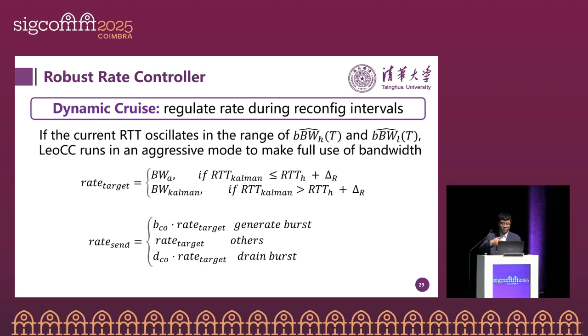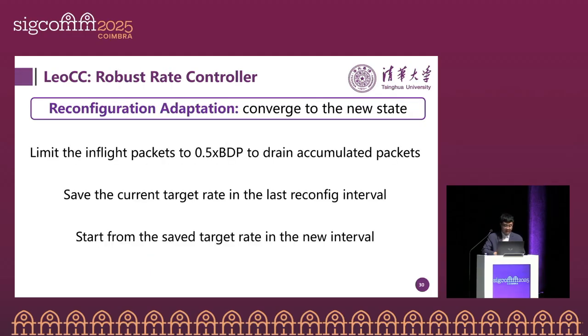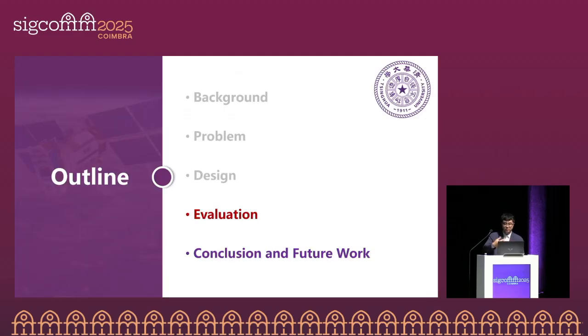Here we follow an idea similar to BBR to generate a burst and drain the burst period by period. Then in the adaptation stage, it will converge to a new state, limit the in-flight packets, and save the current target rate. After the outage, LeoCC starts from the saved target rate in the new interval. So this is the basic idea of our LeoCC congestion control.